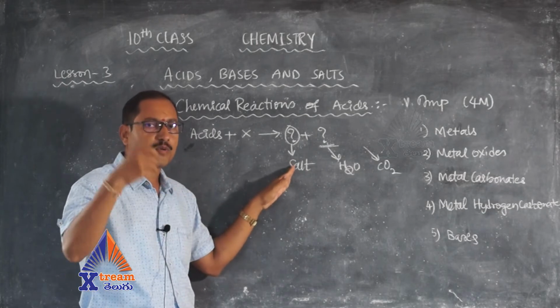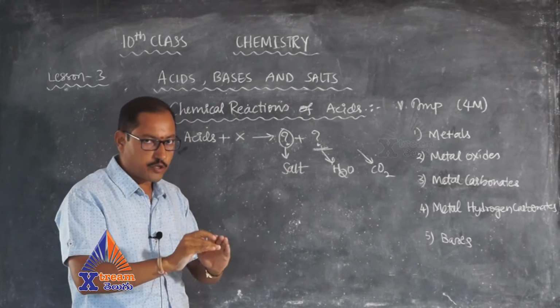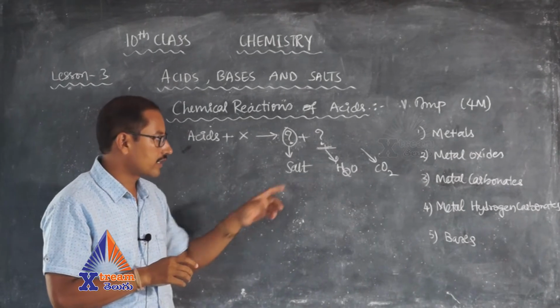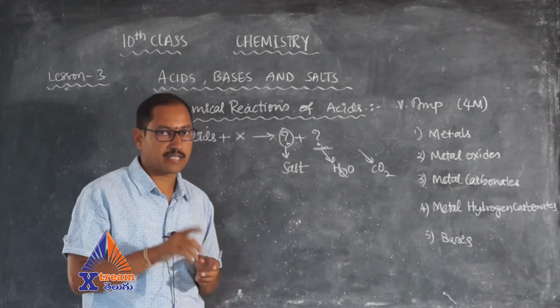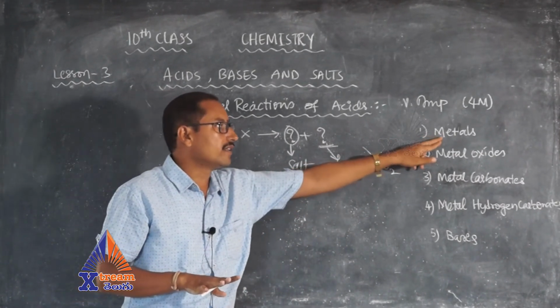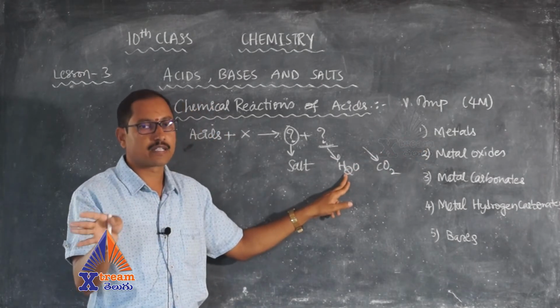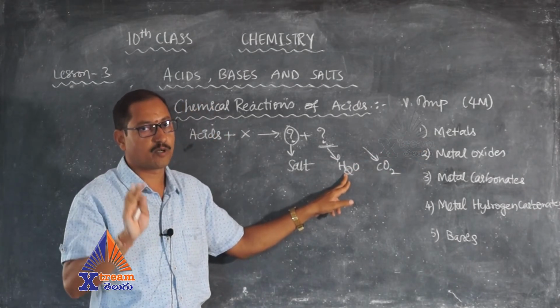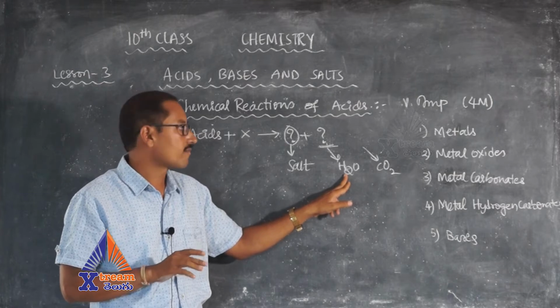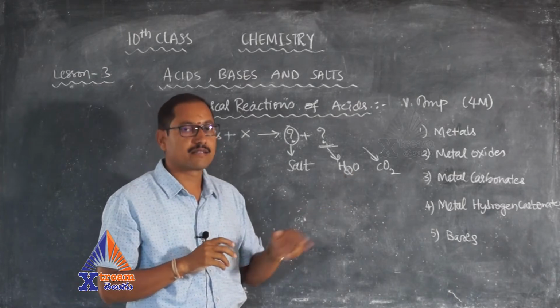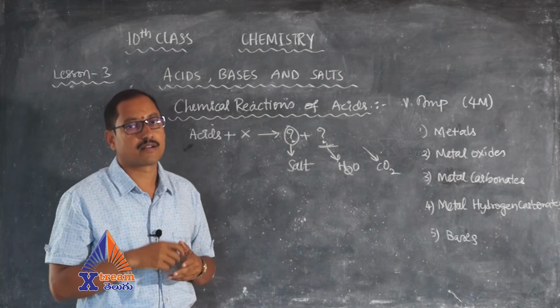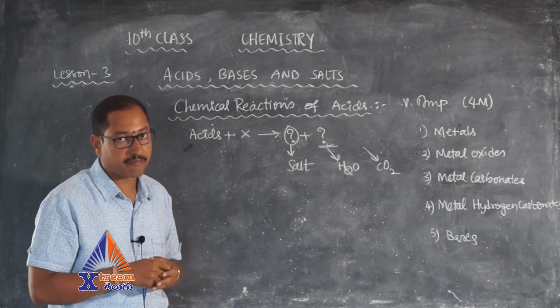One common compound is salt. Every time you will be getting salt for sure. The second common compound is water, except for metals. When metals react with acids, water is not obtained. Rather, we will get hydrogen gas.